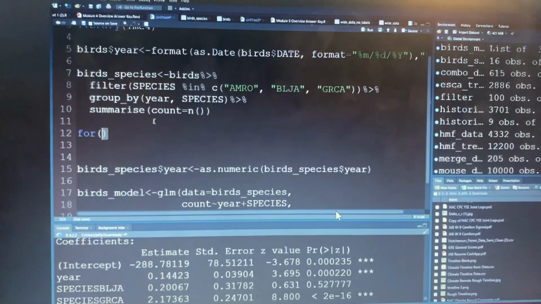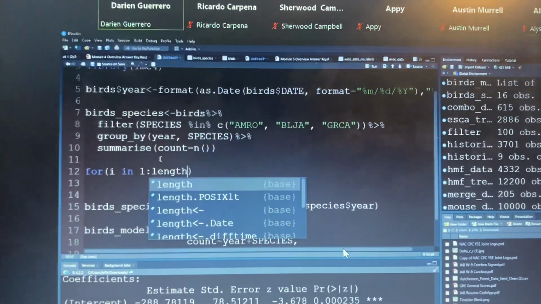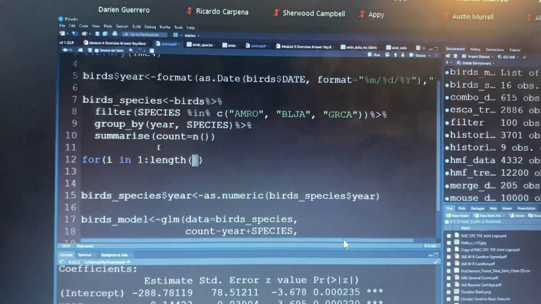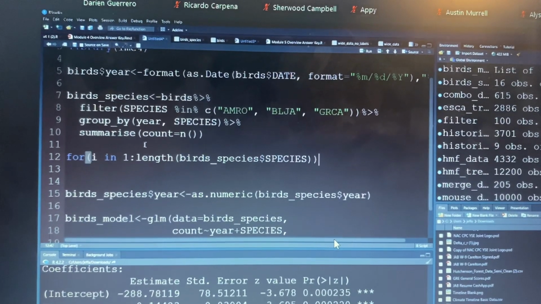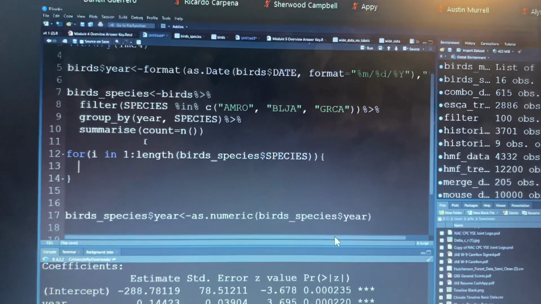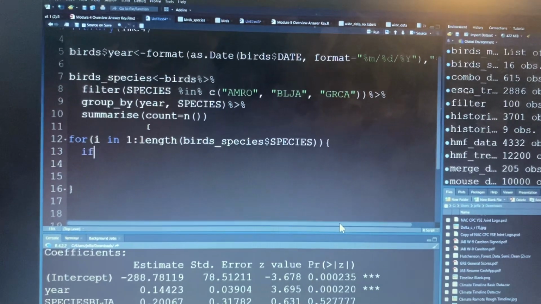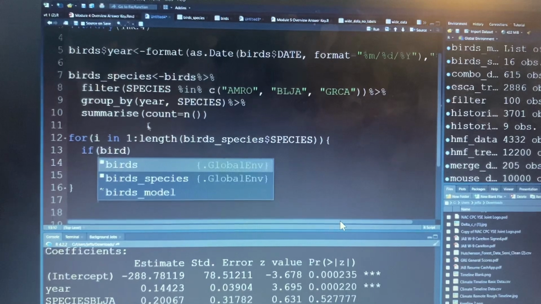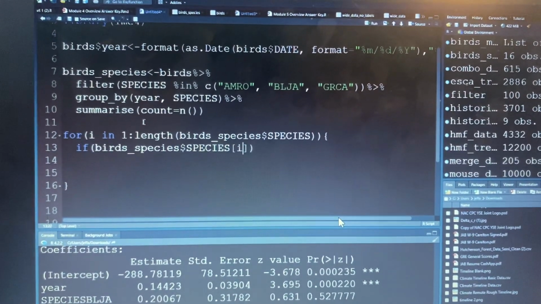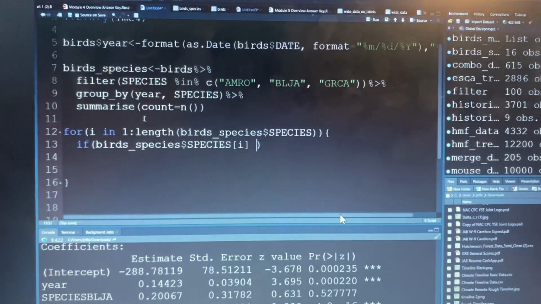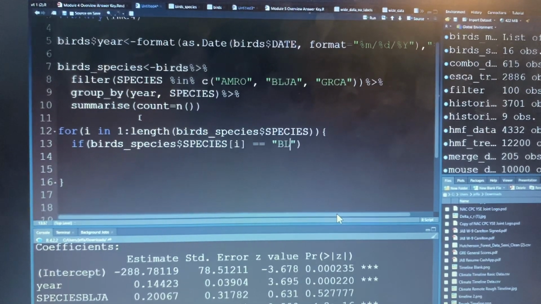So I'll say, for i in 1 through the length of bird species, and this should look somewhat familiar to a quiz that you had, we can say if bird species i equals blue jay.